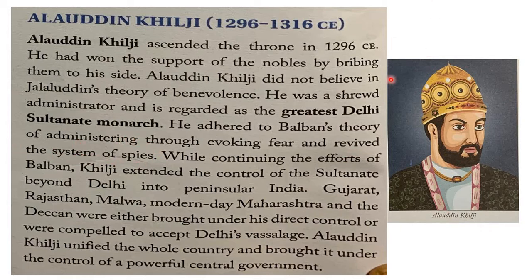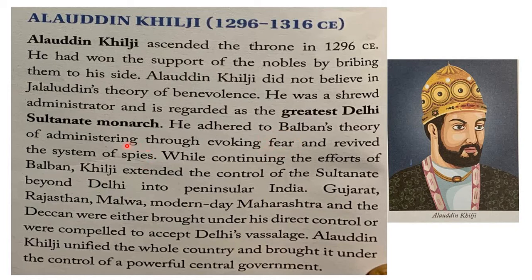So that means he liked how Balban used to control administration, because Balban appointed many spies to know how the ministers were functioning and what was going on in his empire. So he liked that kind of administration. He also wanted to keep control of the administration by evoking fear. That means one should be afraid of the sultan. They must not feel that the sultan is very kind. He doesn't like all such things. So he wanted to keep control of everyone in his empire by creating fear among them.